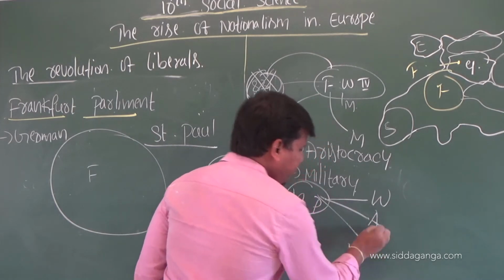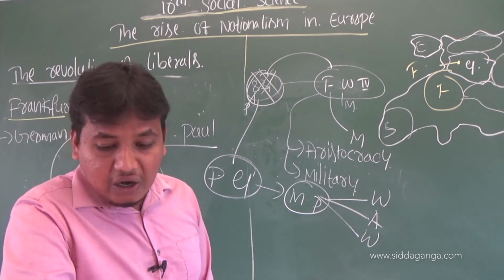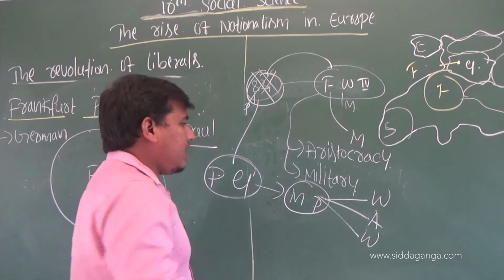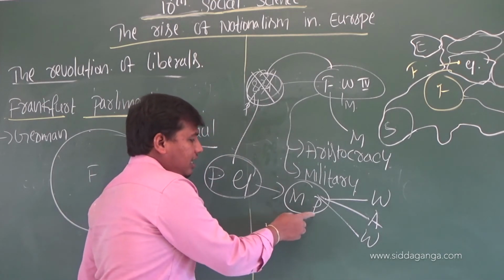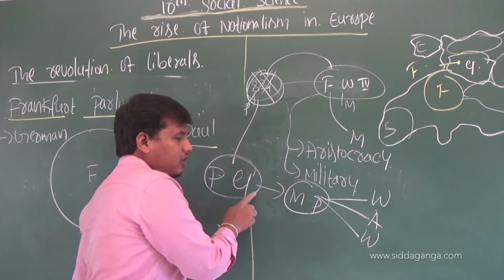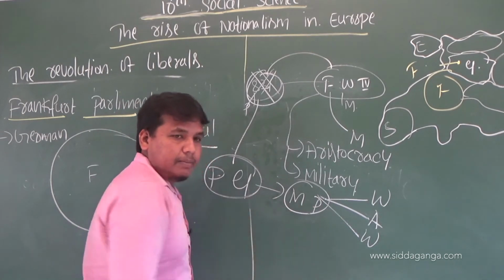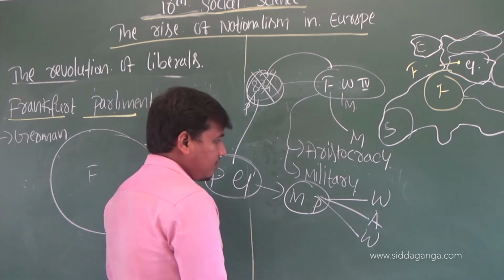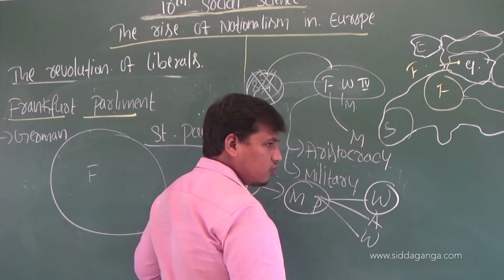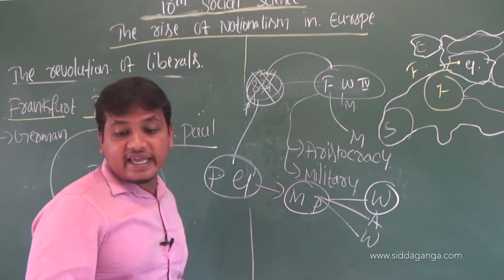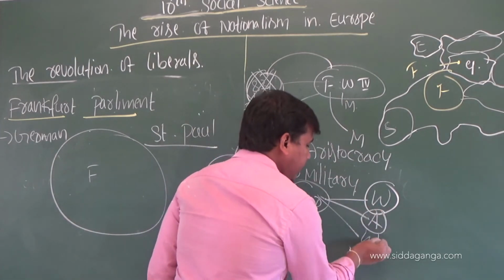Artisans and women. Consequently they lost their support. Why did they lose their support? Because the middle class parliamentary government was dominated by middle class family people. They also resisted the demands of workers. That means they did not take up the demands of workers and artisans, and next women.